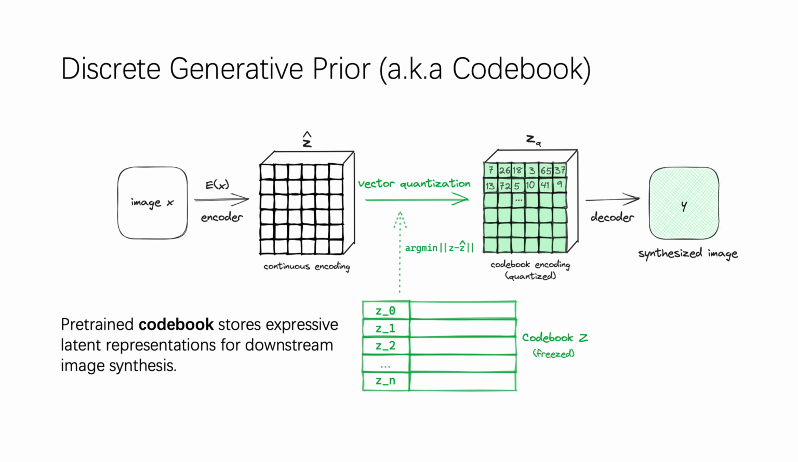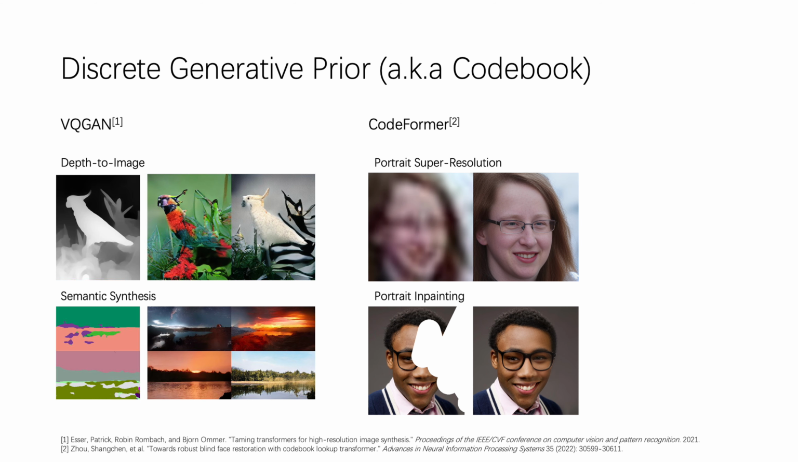With the introduction of VQVAE and VQGAN, the discrete generative prior has greatly advanced many deep generative models. The discrete image priors, aka codebooks, effectively store expressive and semantically interesting image representations in discrete latent space. And the codebooks are subsequently decoded to synthesize images. These generative models successfully tackle a wide range of problems, including image synthesis and image restoration.